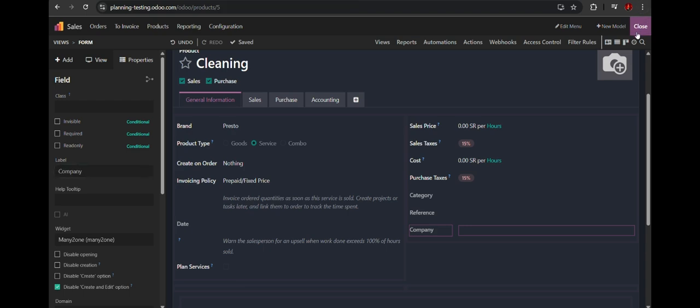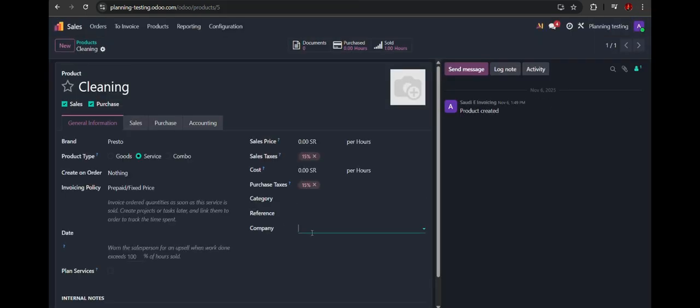Once you close this, that company field is automatically added, and the drop down shows your company name. That's how you can add different fields in the form view, and also this can be applied in all the different views.